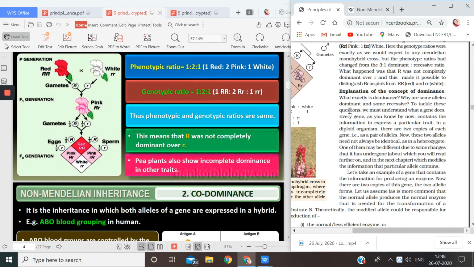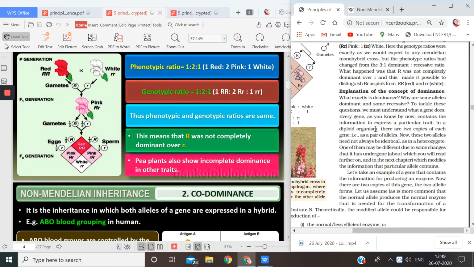So to tackle these questions, we must understand what a gene does. Every gene, you have to underline this, as you know by now, contains the information to express a particular trait. As I told you, for every trait there is a gene. Color of your eye, there is a gene. Color of your hair, there is a gene. Shape of your nose, there is a gene.